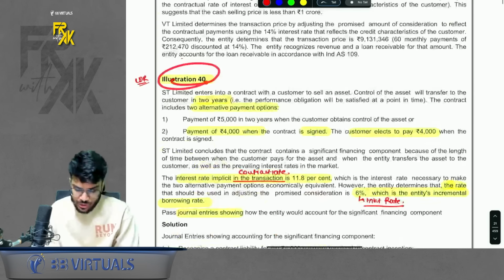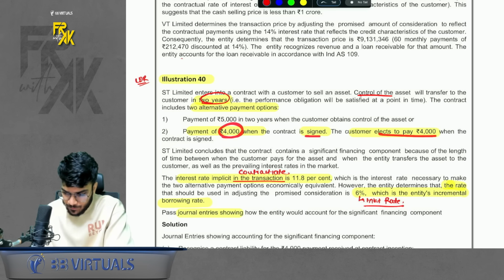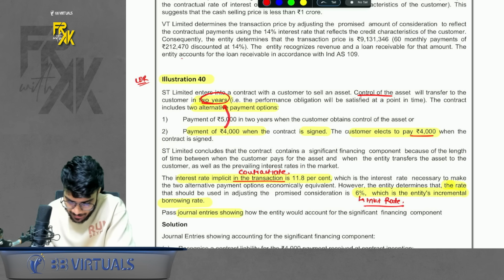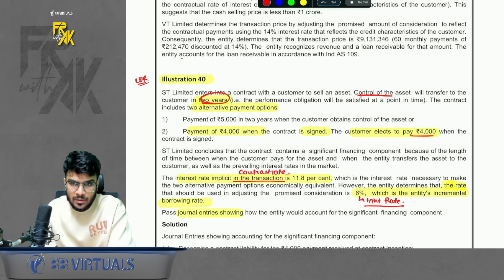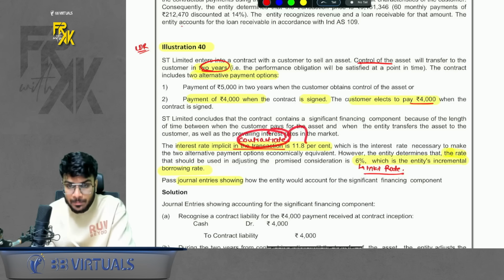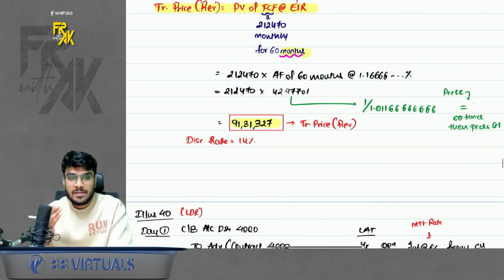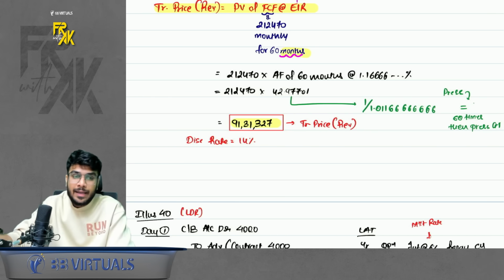We have one more question, illustration number 40. Here the control will be transferred after 2 years. So revenue should be booked after 2 years, but the customer is opting to pay in advance, 4,000. If the customer paid on the date of delivery, it would have paid 5,000, but here the customer is paying in advance, so it is paying less. 4,000 it is paying. Now here also there is a problem. The problem is the contract rate is 11.8%, but the market rate is 6%. So how to solve this? See, it is different from the previous question. In the previous question, control was getting transferred on the first day and the payment was happening subsequently. Here the control is getting transferred subsequently, but payment is received in advance.